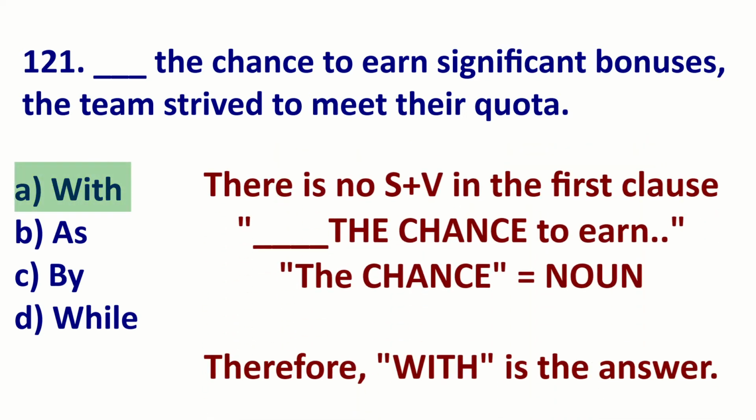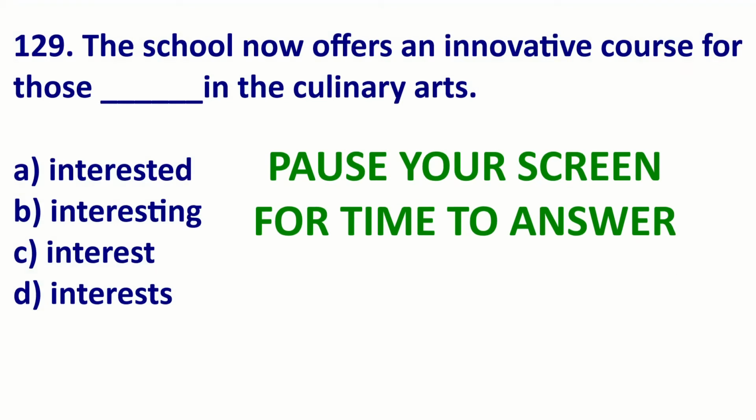In this Toeic question, we just have a noun after the blank. The noun is the chance, and it is the chance to earn. But we do not have subject verb after the blank. Therefore, the answer is with. All right, let's look at the next question. Here it is.